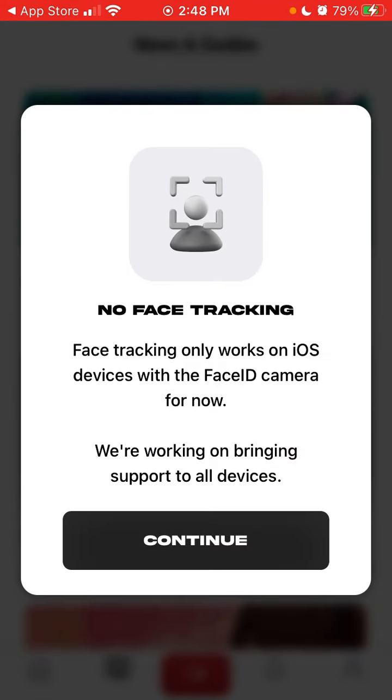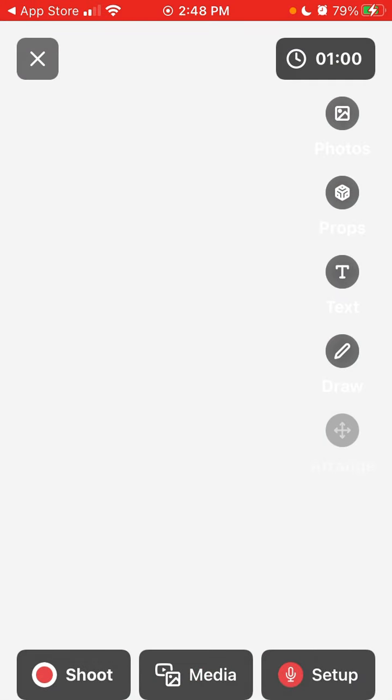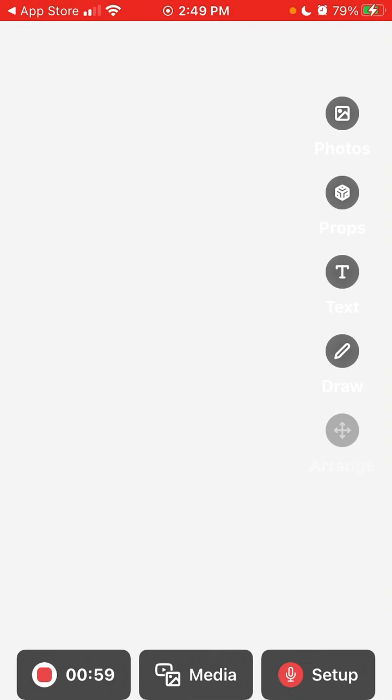Then if you want to create your own stream, you just tap on this red camera icon in the bottom, tap continue, and that's where you can create it. You can upload photos, you can add some text, props, drawings, customize your setup, and just basically shoot. But yeah, in my case it doesn't work for some reason because I have an older iPhone model, so that's the issue here. I can just tap shoot.